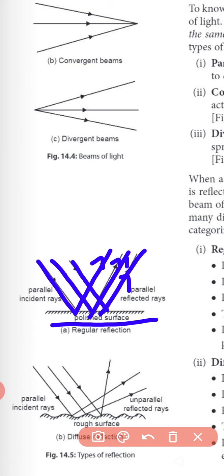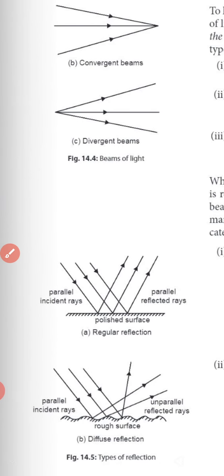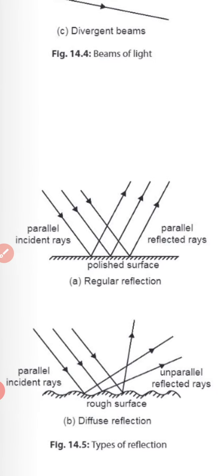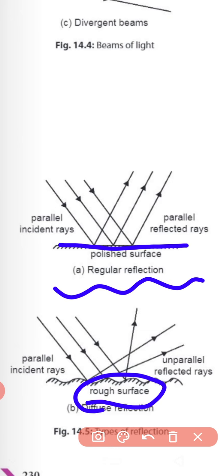The second type is diffuse reflection. This is the diagram of diffuse reflection. In this, the surface is not polished, it is a rough surface. A straight line would be a polished surface, but here the surface is not plane, it is wavy in nature, which means it is a rough surface. A rough surface produces diffuse reflection. It is also known as irregular reflection.